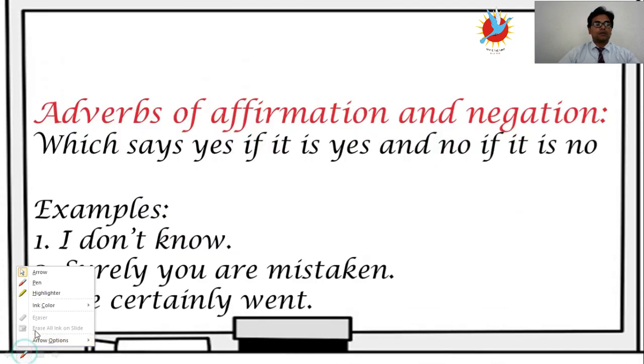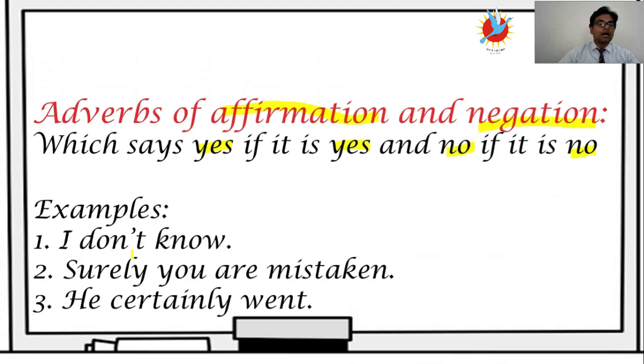Well, the last type is adverbs of affirmation and negation. It says yes if it is yes and no if it is no. Very simple. I don't know. So this word, don't know, is a negative word, negation. Surely is a positive word, affirmation. Certainly, positive word, affirmation. You got it?